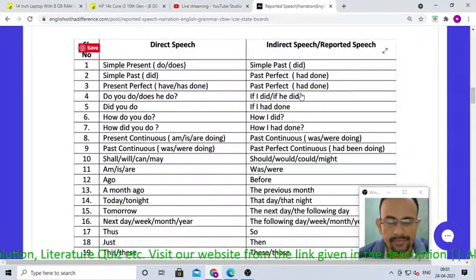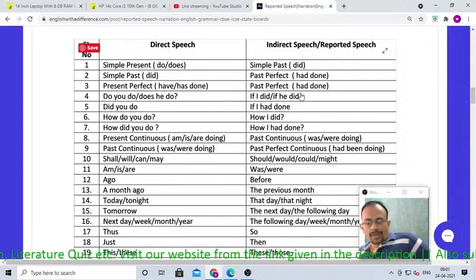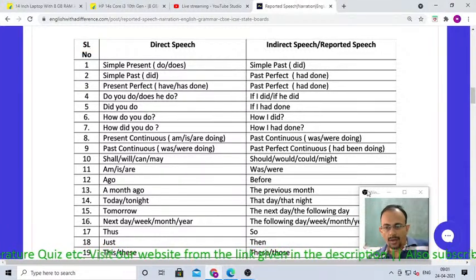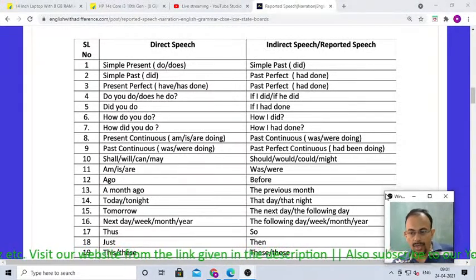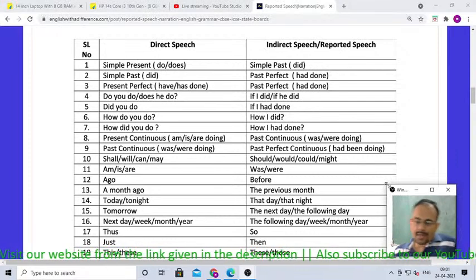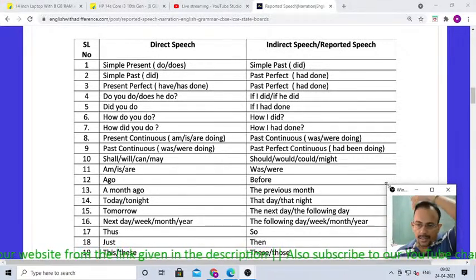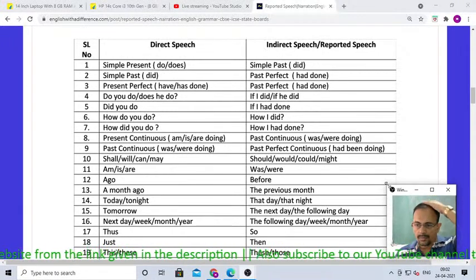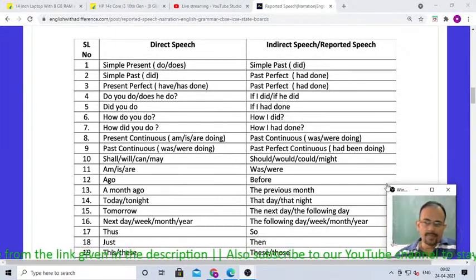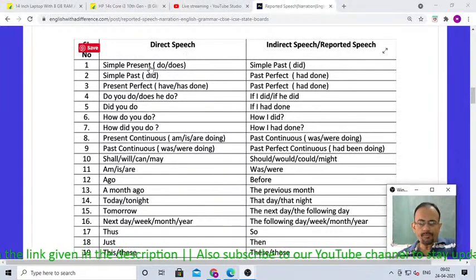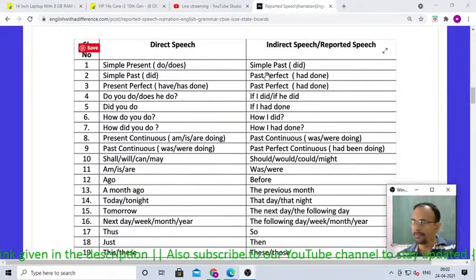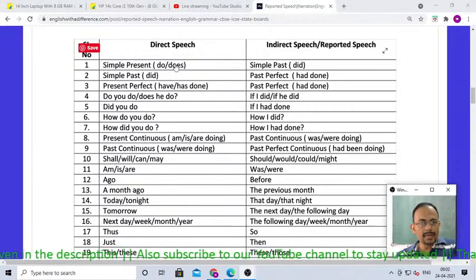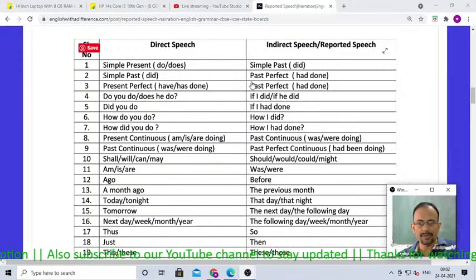Okay, dear students, good morning, all of you, once again. Let's first revise the rules of reported speech, because reported speech is a compulsory question in the class 10 board examination, dear students. So, let's find out. Simple present becomes simple past. Simple present means do, does, it becomes did. Simple past becomes past perfect.